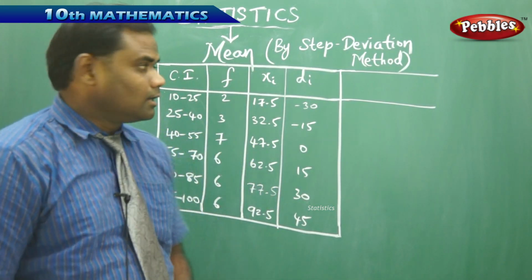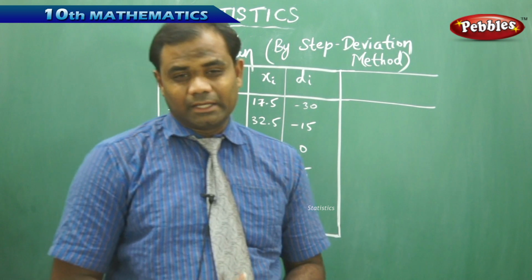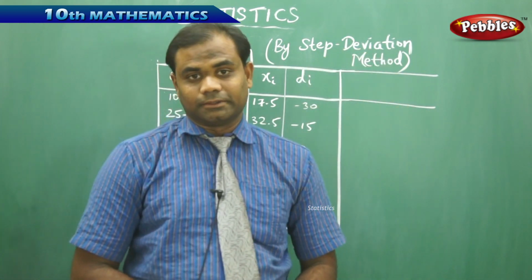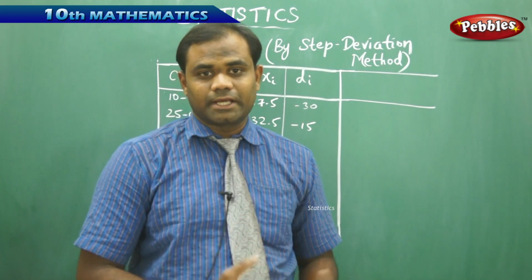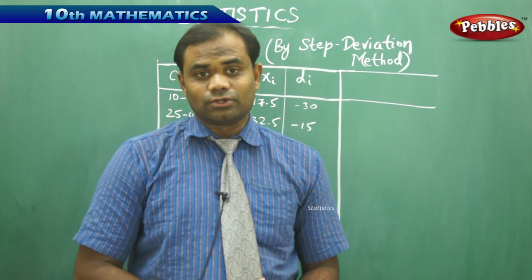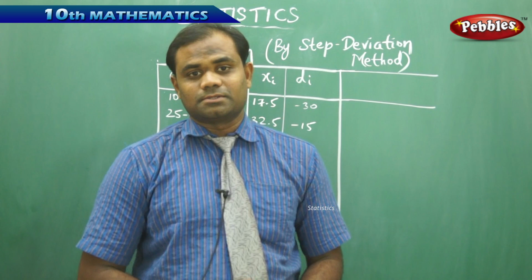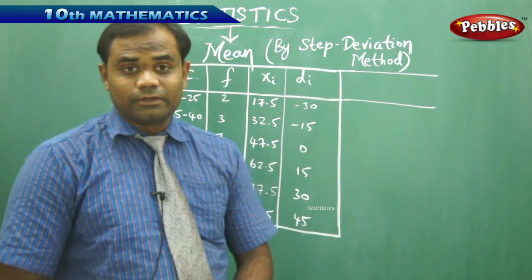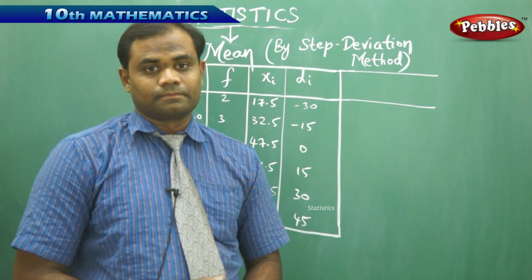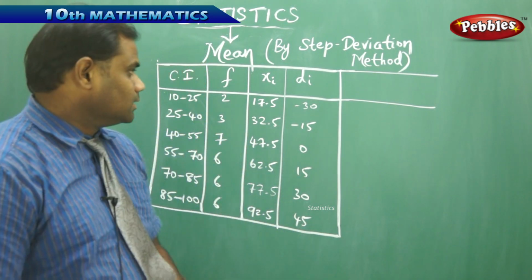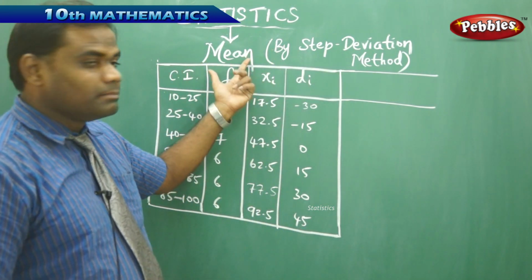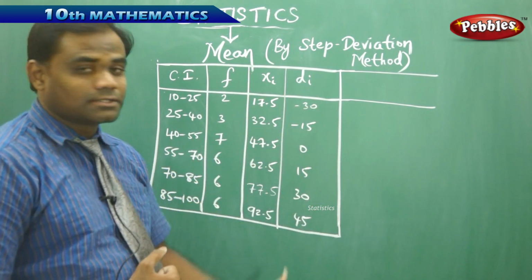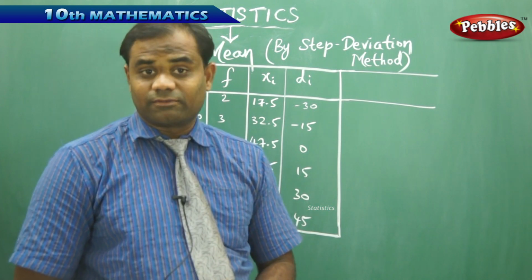Now let's see how we can calculate the mean by the third method, called the step deviation method. Before we start with this example problem, we need to know the essentiality of using this method. Why do we need to use this method, or when do we need to use this method? This method is used to calculate the mean only when we have each of the deviations as multiples of a common factor.